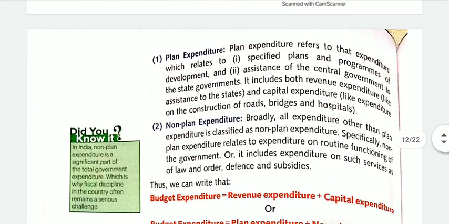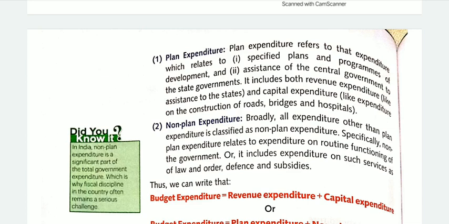See here. Plan expenditure refers to that expenditure which relates to specific plans and programs of development and assistance of the central government to the state governments. It includes both revenue expenditure and capital expenditure.